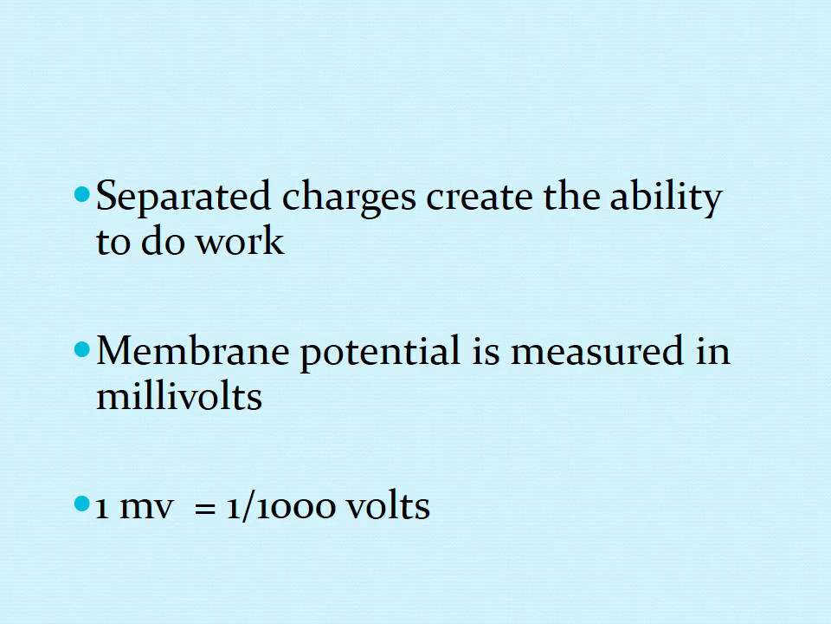This membrane potential is measured in millivolts. Although we measure in volts, here since it's a very small value, we measure membrane potential in millivolts. So 1 millivolt is 1 upon 1000 volts. So here the membrane potential value is measured in millivolts.